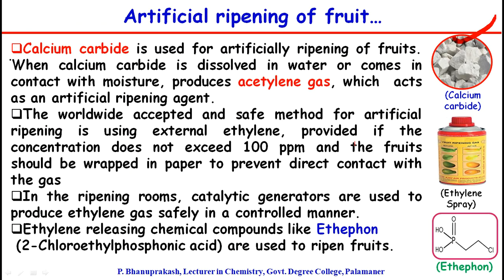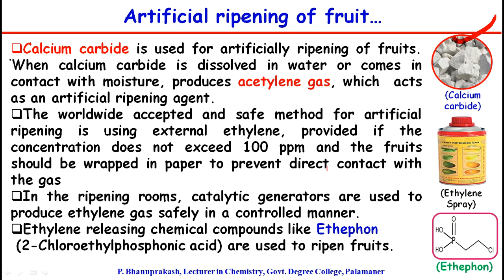ppm means parts per million, and also the fruit should be wrapped in a paper or cover to prevent direct contact with the gas. You see in this picture the ethylene spray, which will be sprayed externally on the fruits for the ripening process. In the ripening rooms, catalytic generators are also used to produce ethylene gas safely in a controlled manner.